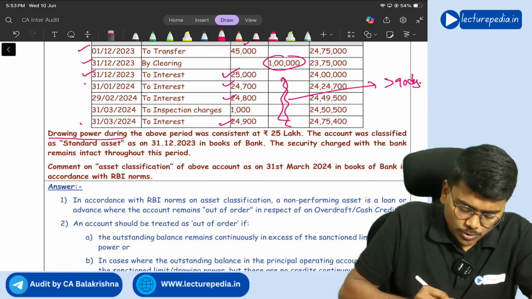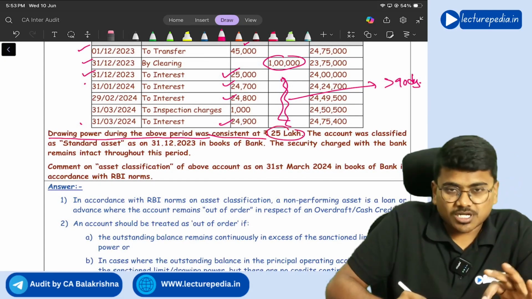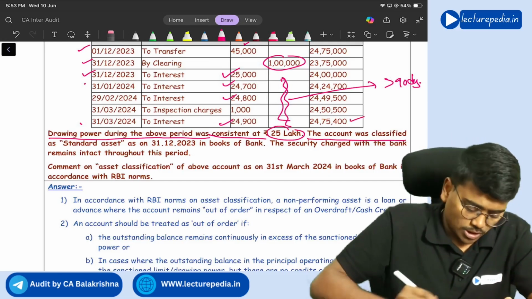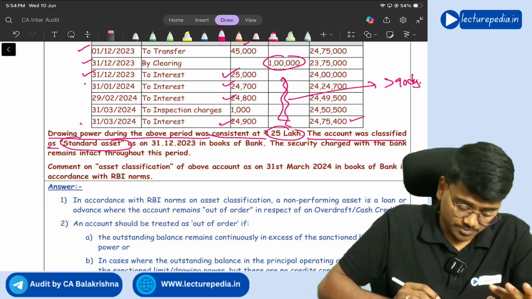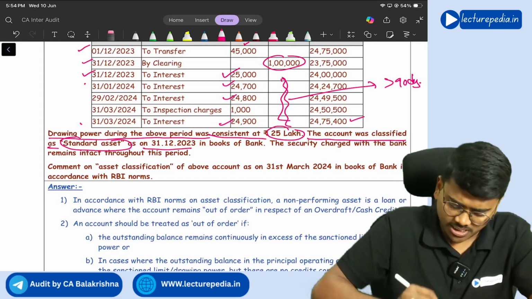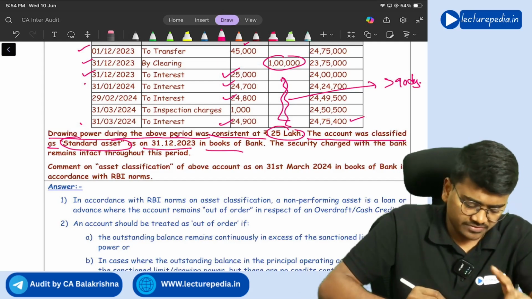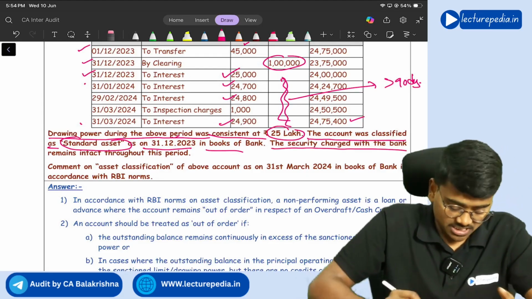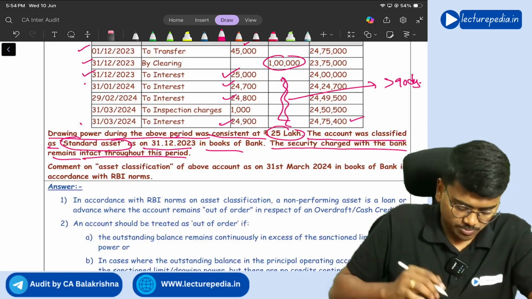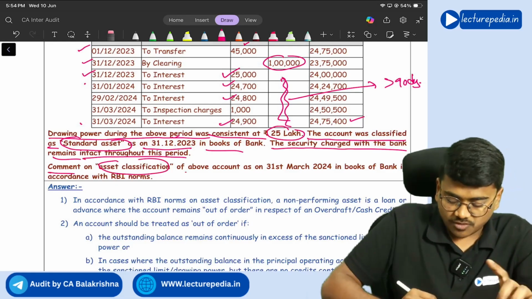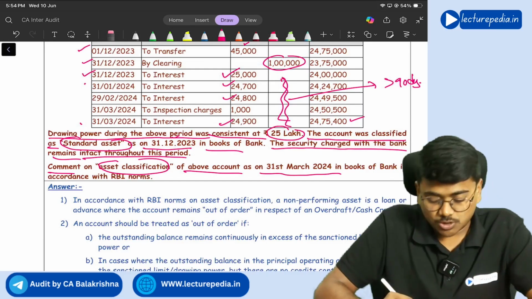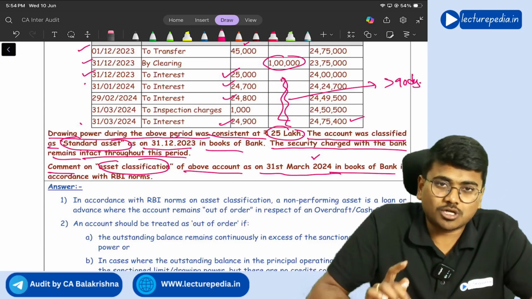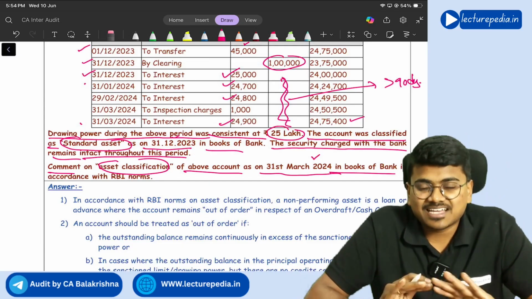Now, drawing power during the above period was consistent at 25 lakhs. Within the drawing power only it is there. The account was classified as a standard asset, it seems, as on 31st December 2023 in the books of the bank. Okay, as on 31st December 2023, it is a standard asset only. The security charged with the bank remains intact throughout this period. Comment on asset classification of above account as on 31st March 2024 in the books of bank. As on 31st March 2024, this becomes out of order and it should be classified as NPA.